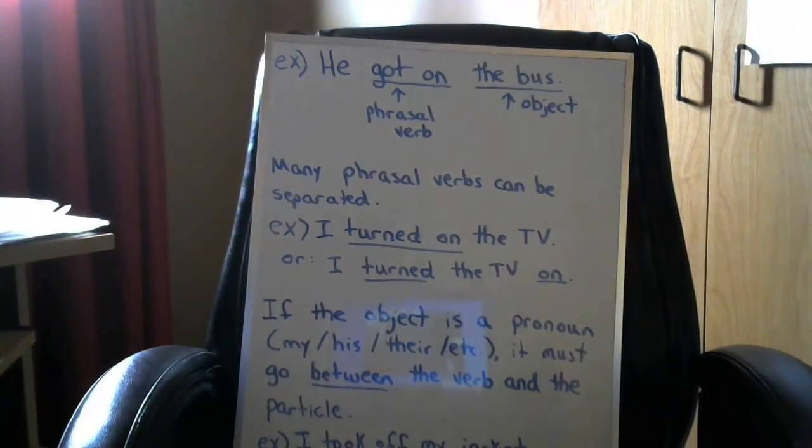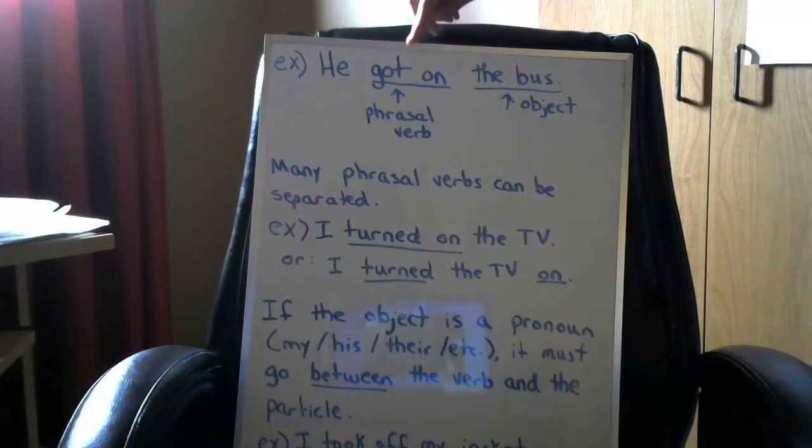Okay, now they don't all work like that, but many of them do. For instance, if we look up here, I can't say he got the bus on. It doesn't make any sense at all. Okay, so not all phrasal verbs can be separated, but many of them can.